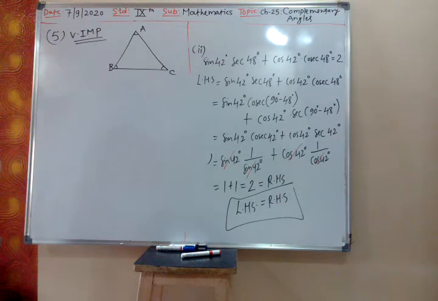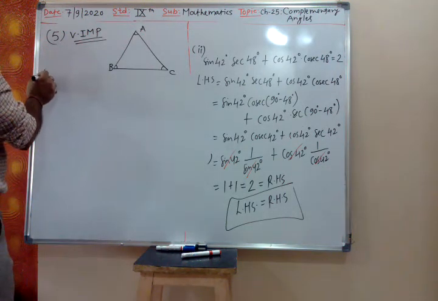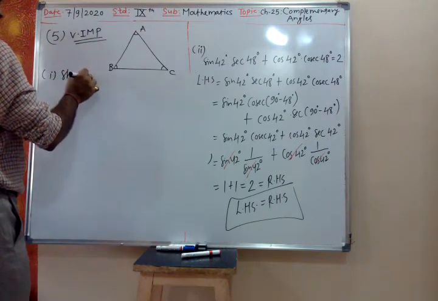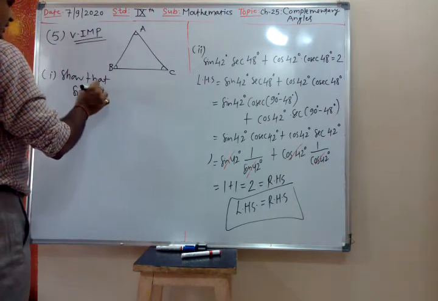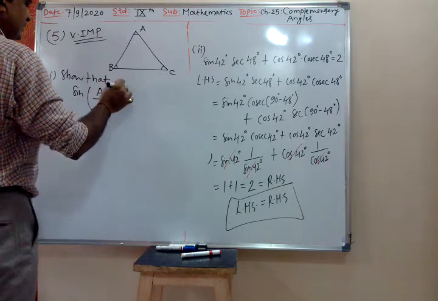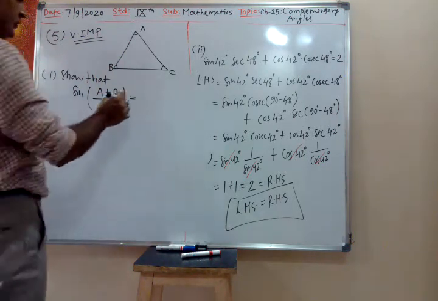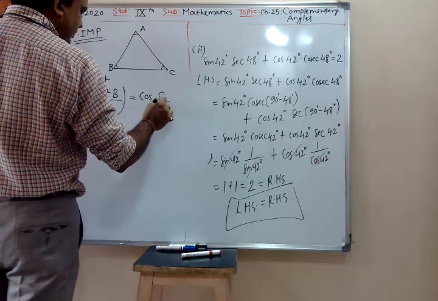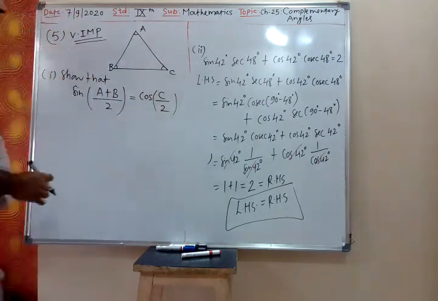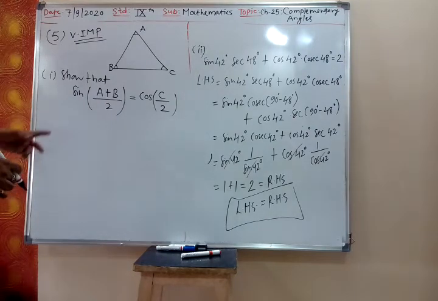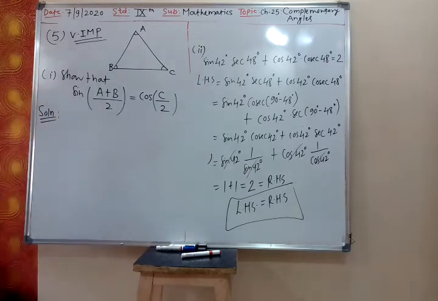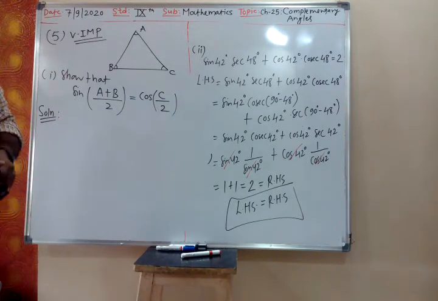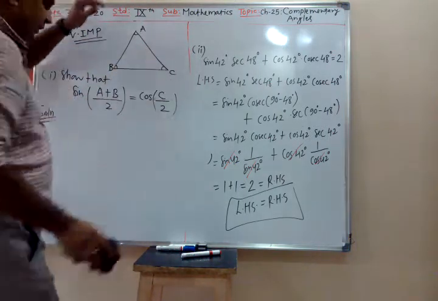For triangle ABC, show that sine of (A plus B) by 2 is same as cos C by 2. Is it clear? So now let us solve this.